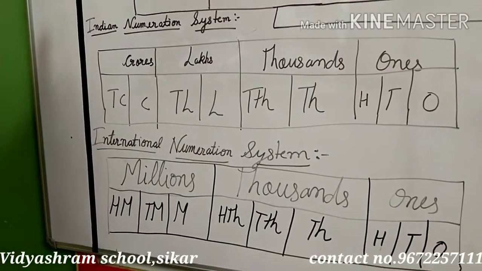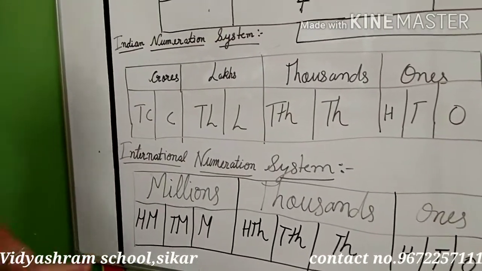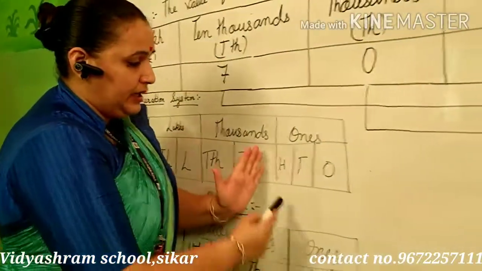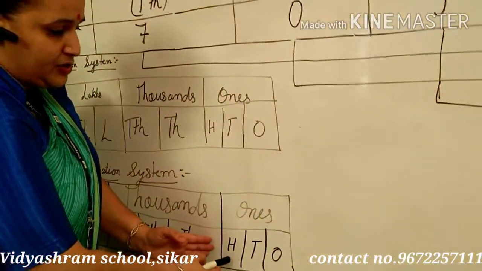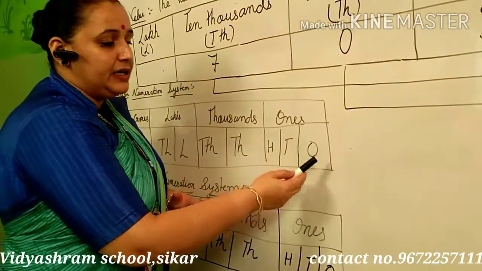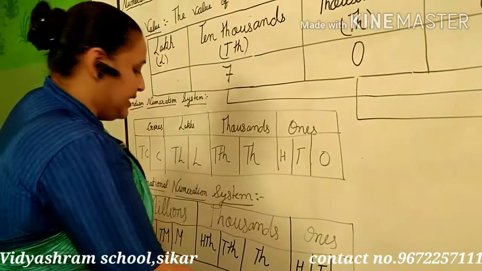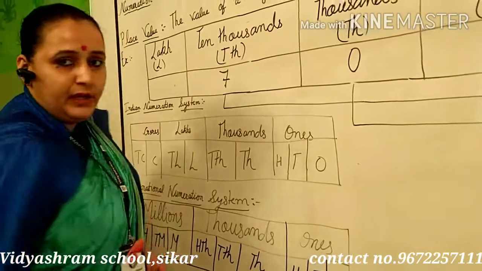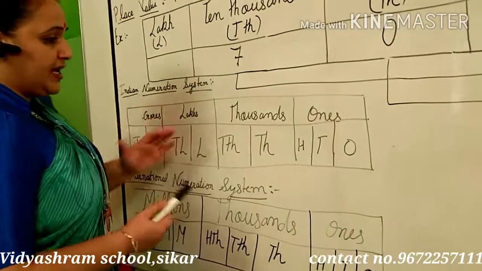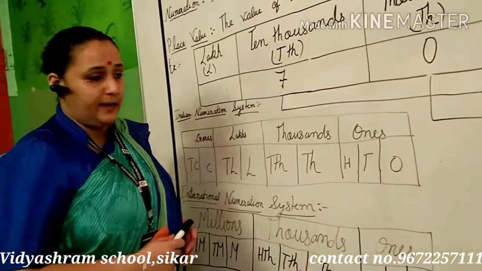Now you have to differentiate between both. What will be the change? See here, the ones in Indian and in international will both be the same. Indian is divided into 3 parts, and international is also divided into 3 parts. After that, we have to check what the differences are.